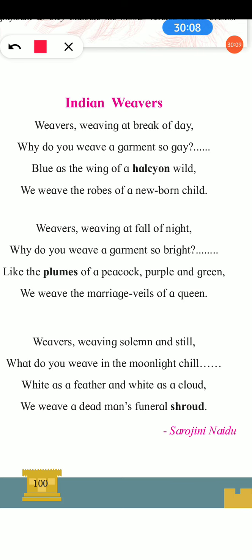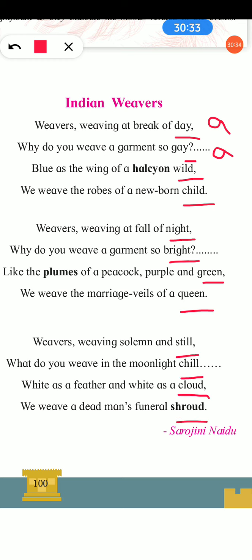First stanza: day, gay. This rhymes with this, day, gay, so we have given A. Then wild, child, so the other one is B. Night, bright, CC. Green, queen, DD. Still, chill, EE. Cloud, shroud, FF.